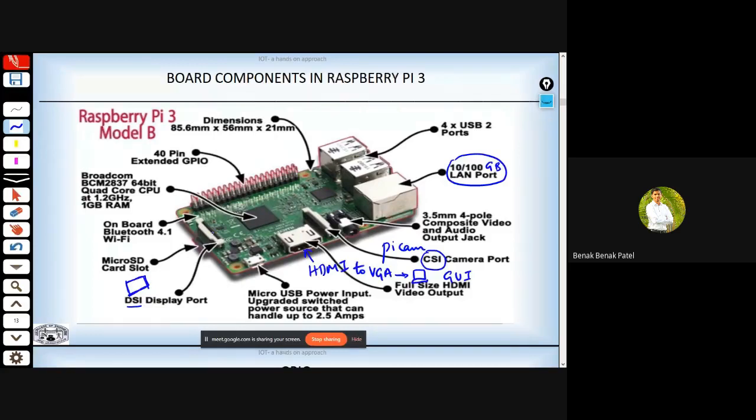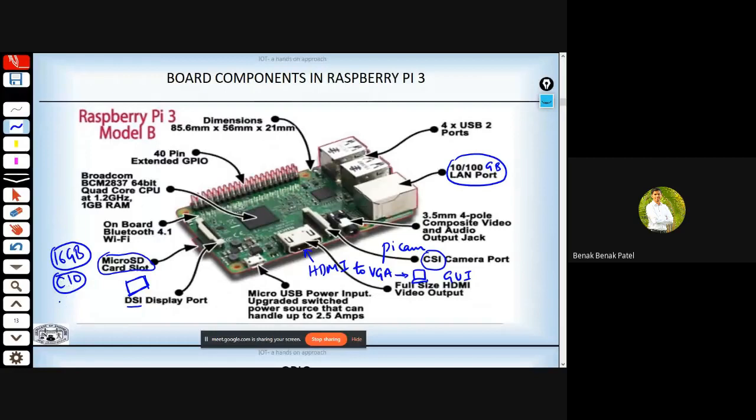And down below this Raspberry Pi, we have a slot where we can plug in our micro SD. It's usually preferred to go for 16 GB capacity, and that too of class 10. So if you want to work on this Raspberry Pi, make sure to buy a memory card that is at least 16 GB, and its class should be 10.